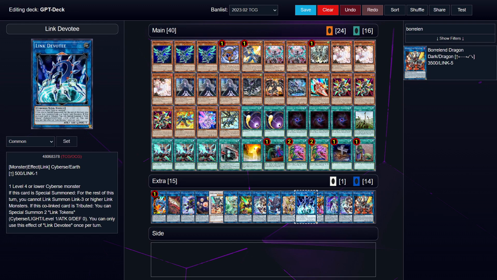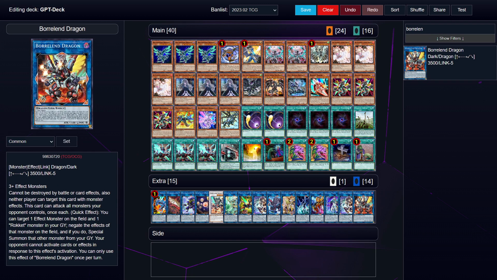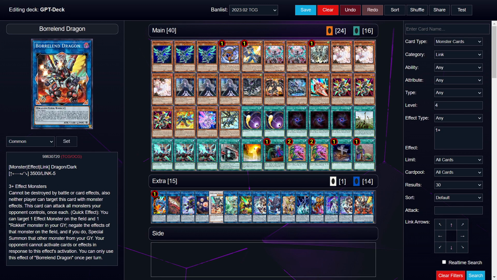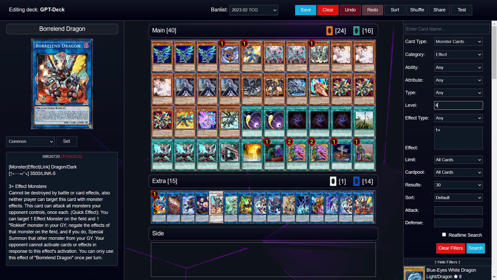This Link Devotee stuff is basically only in there in case of, what is it called? The level 2 thing. Effects level 2 and Link Summon Ibli?